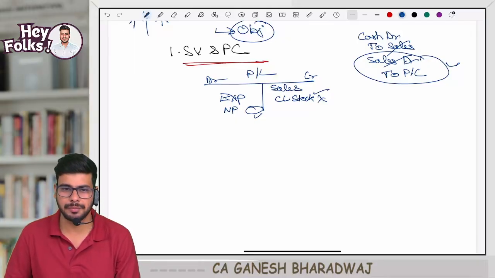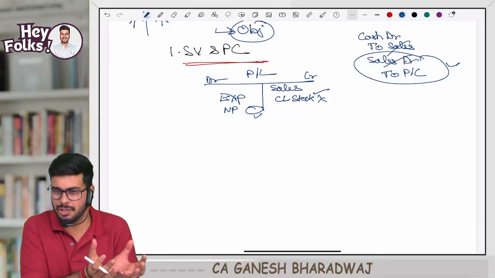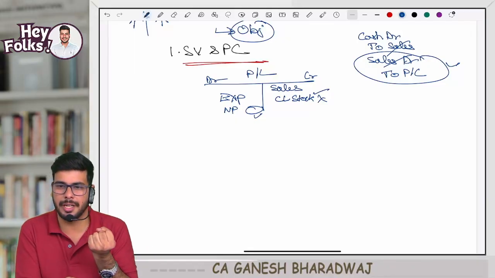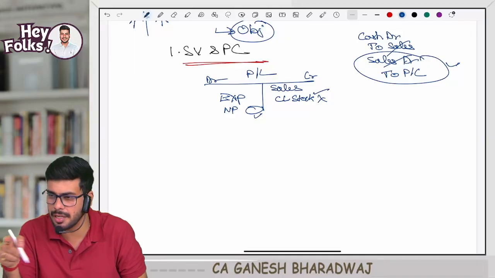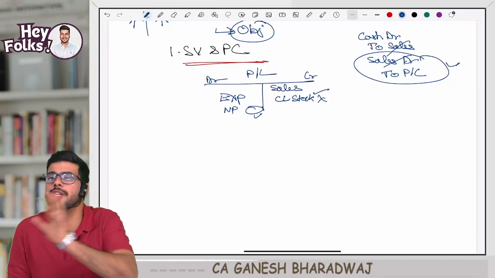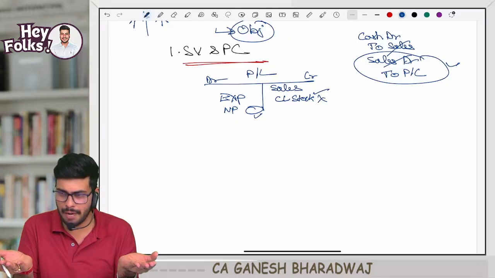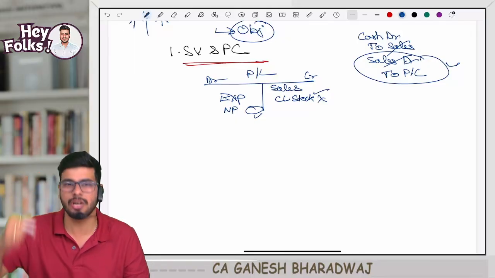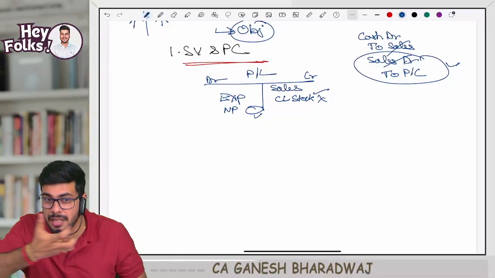Now you tell me, in my factory, I have one stores area where I store my raw material. Now I am taking this raw material and putting it into the machine. For this, what is the journal entry? Do you pass any journal entry in your financial accounts? I'm taking my raw material, putting it into the machine and starting my production. From the left hand, I'm transferring to the right hand. Do you pass any journal entry in your financial accounts? But in costing, we pass entries for consumption of resources.